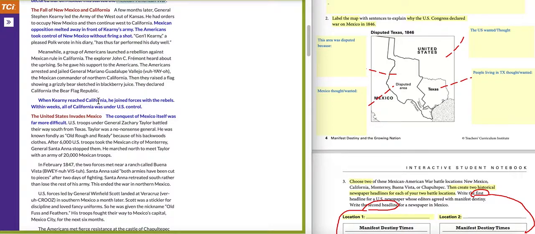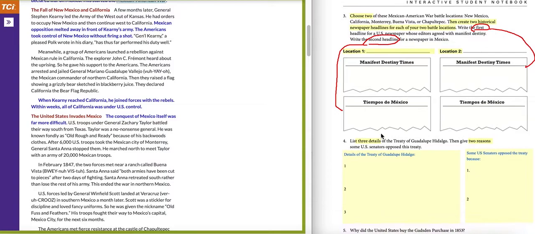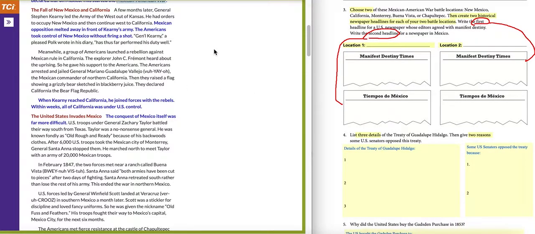Okay, so now that you have filled in your answers for number 2, we are going to keep reading and finish up section 5. The fall of New Mexico and California. A few months later, General Stephen Kearny led the Army of the West out of Kansas. He had orders to occupy New Mexico and then continue west to California. Mexican opposition melted away in front of Kearny's army. The Americans took control of New Mexico without firing a shot. Polk, pleased with General Kearny, wrote in his diary, he has thus far performed his duty well.